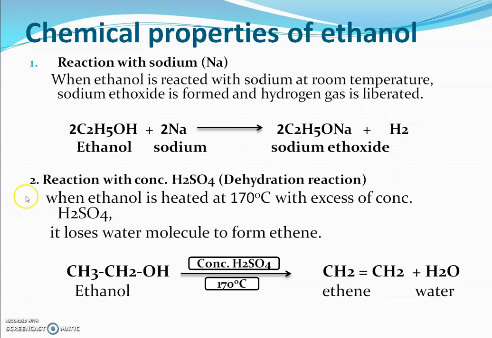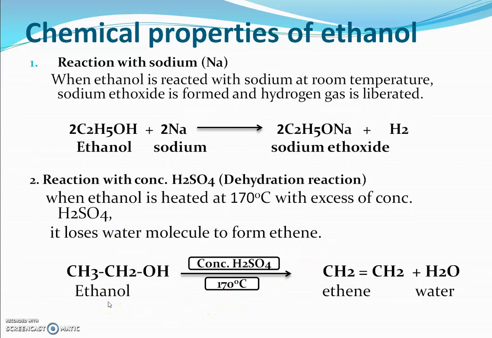The second chemical property is reaction with concentrated sulfuric acid. This reaction is also called a dehydration reaction. The meaning of dehydration reaction is loss of a water molecule. So when ethanol is heated at 170 degrees Celsius with excess of concentrated sulfuric acid, it loses a water molecule to form ethene. The reaction is as follows.